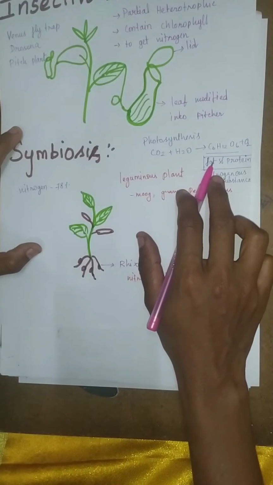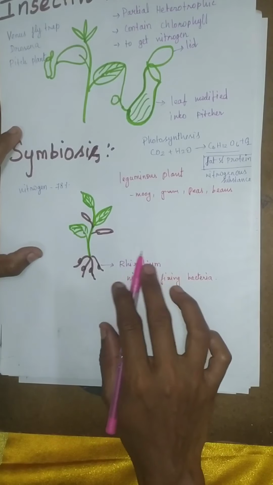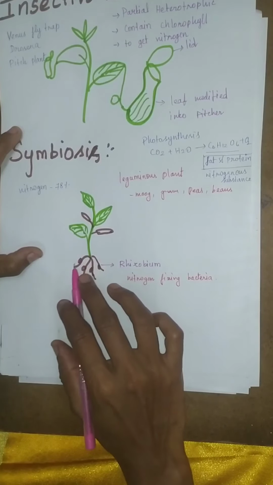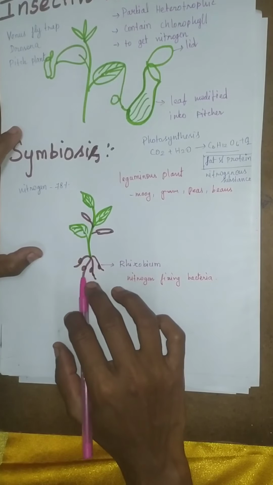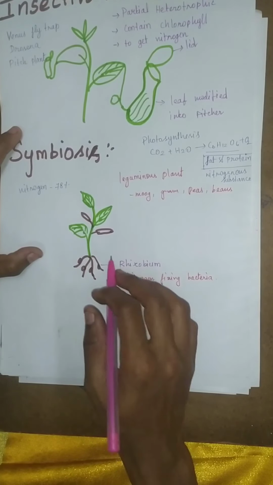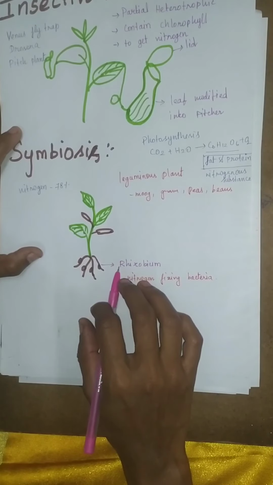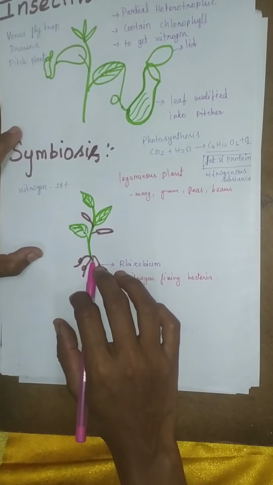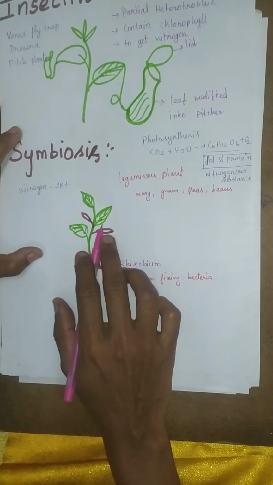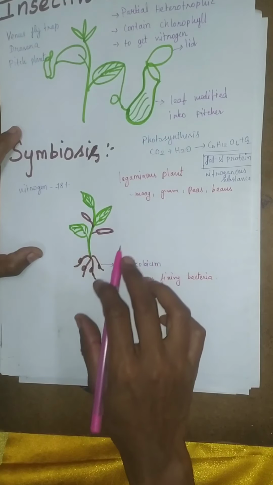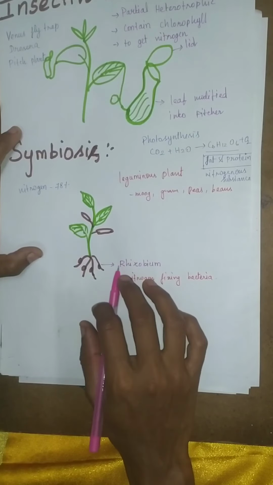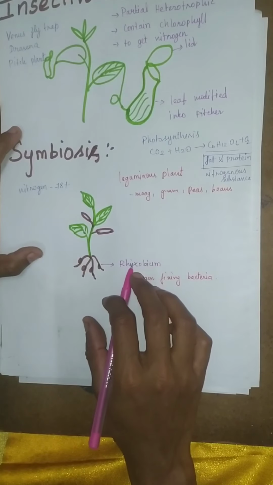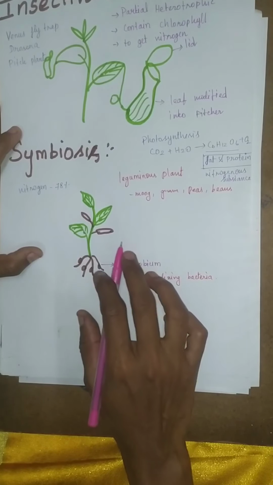These plants synthesize fat and protein with the help of rhizobium bacteria. This rhizobium bacteria live in the roots of the leguminous plants. Rhizobium bacteria absorb nitrogen from the atmosphere and convert it into usable form and provide it to the leguminous plants. For that, these leguminous plants give food and shelter to the rhizobium bacteria. So both are working together and sharing food and shelter.